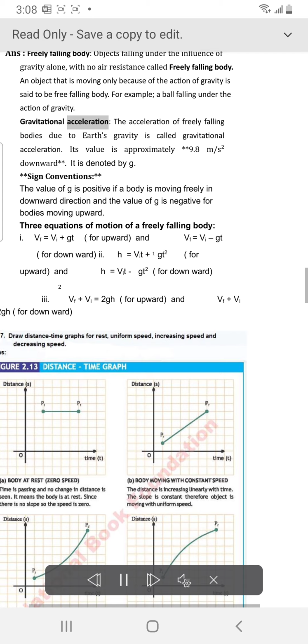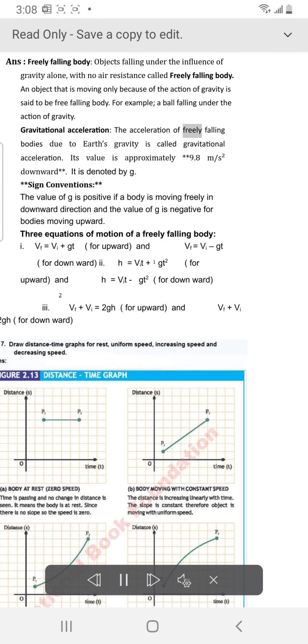Gravitational acceleration: the acceleration of freely falling bodies due to Earth's gravity is called gravitational acceleration. Its value is approximately 9.8 m/s² downward. It is denoted by g. Sign conventions: the value of g is positive if a body is moving freely in the downward direction, and the value of g is negative for bodies moving upward.